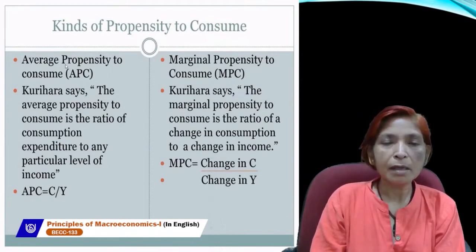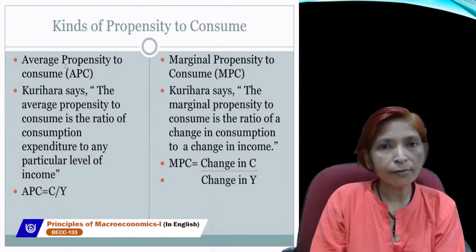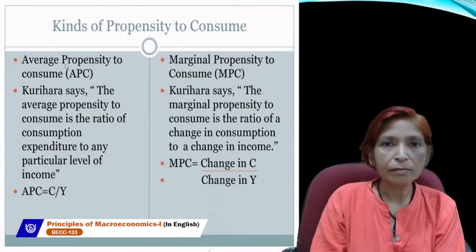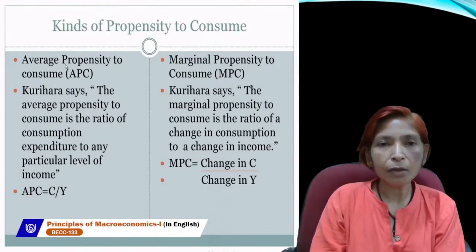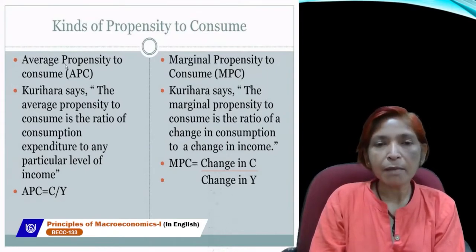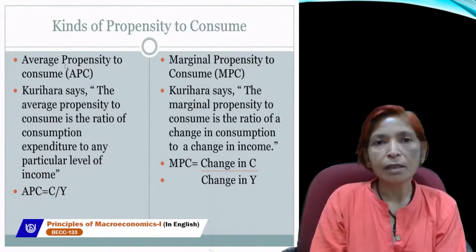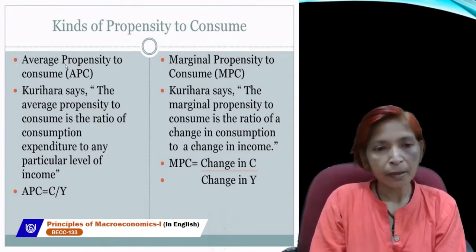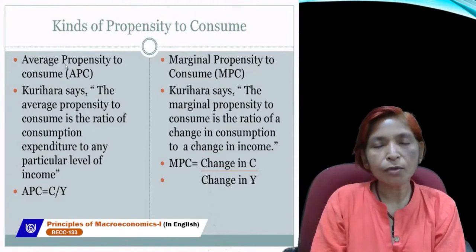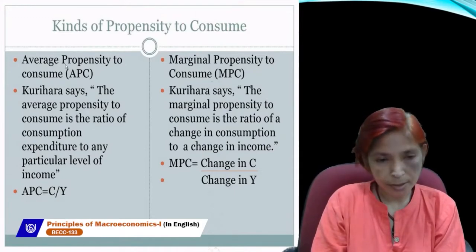APC is simple, the ratio of consumption and income, so APC can be calculated by dividing consumption by the level of income. And MPC shows the ratio of change in consumption to the change in level of income. These two kinds of propensity to consume are very important.